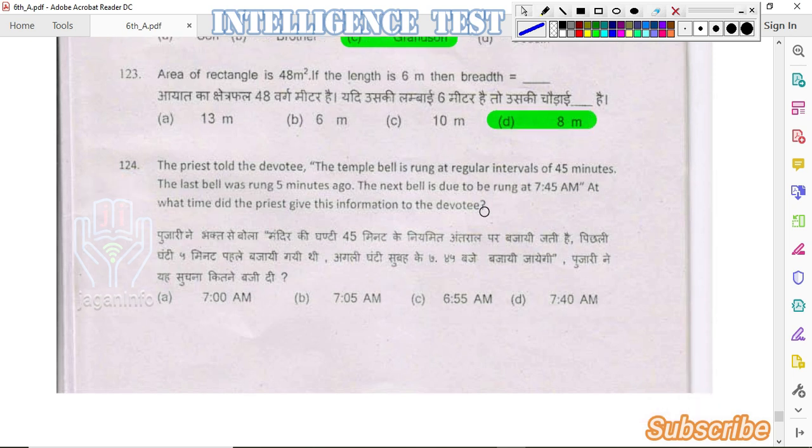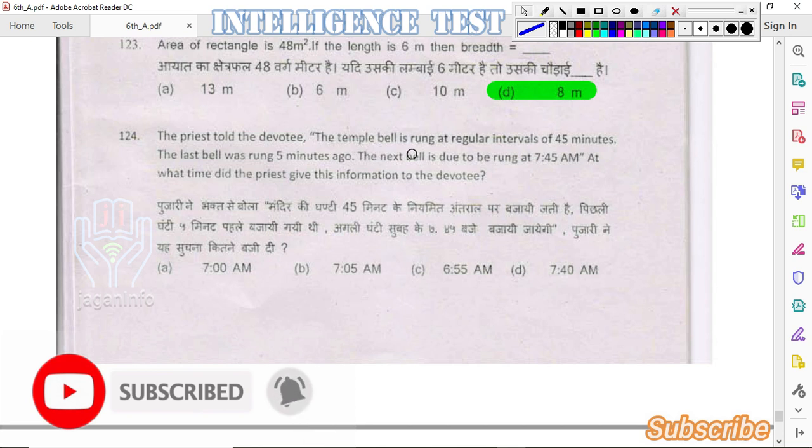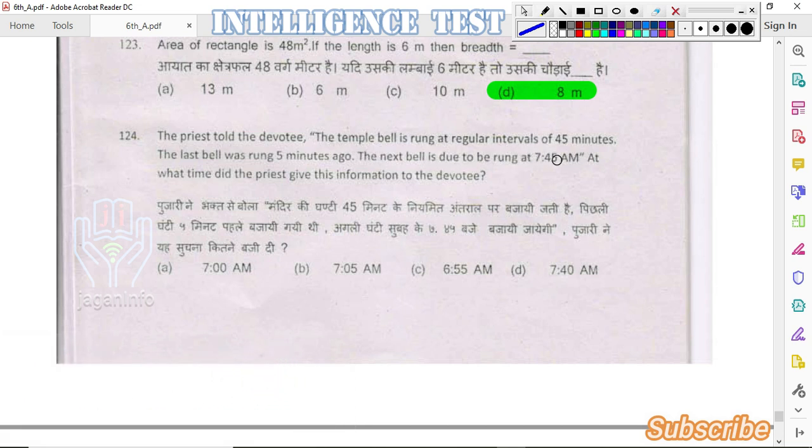Option D. Next question. The priest told the devotee the temple bell is rung at regular intervals of 45 minutes. The last bell was rung 5 minutes ago. The next bell is due to be rung at 7:45 a.m. At what time did the priest give this information to the devotee? Here the information is given as the temple bell is rung at every 45 minutes and it rings next at 7:45 a.m.